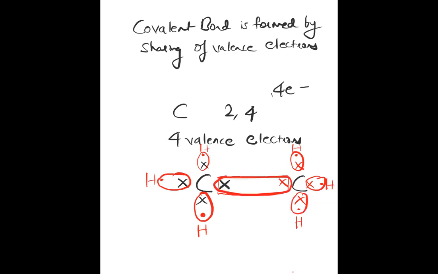Do you understand? So basically, what kind of structure will be formed? Every shared pair of electrons will form one bond. So this kind of a molecule will be formed. Understand? This is called C2H6. This is called ethane.